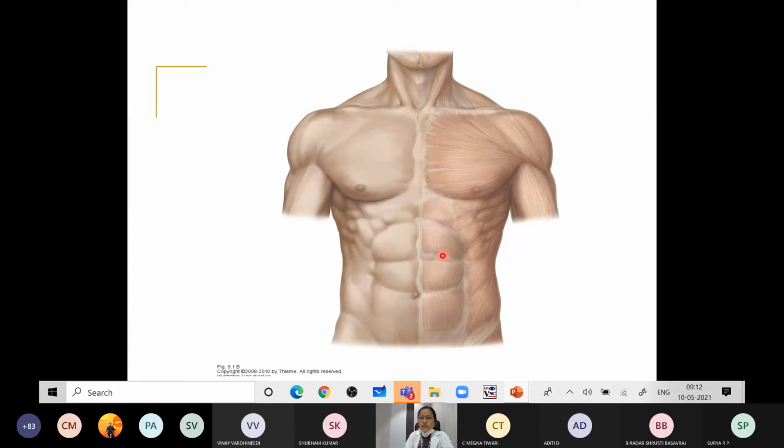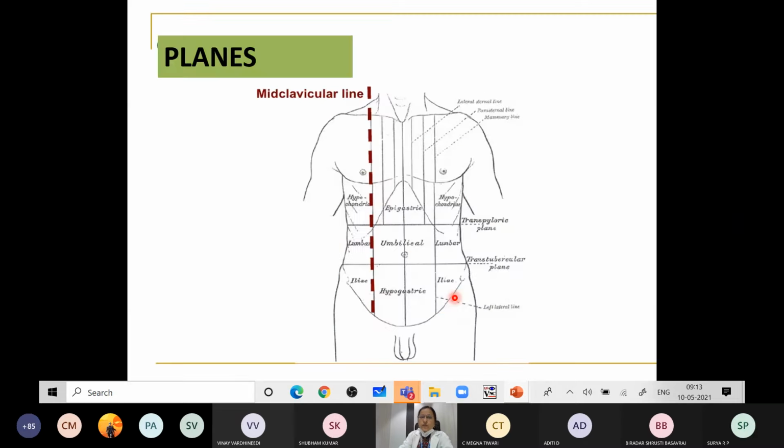This is how you see it. This is the rectus abdominis muscle. This is the linea alba, extending from the xiphisternum to the symphysis pubis. This midline depression is the umbilicus. Very clearly you can see here the linea semilunaris, and this is what you call the abs, because of the tendinous intersections of the rectus abdominis. The lateral border of this is the linea semilunaris. These are the important landmarks you see in the abdomen.